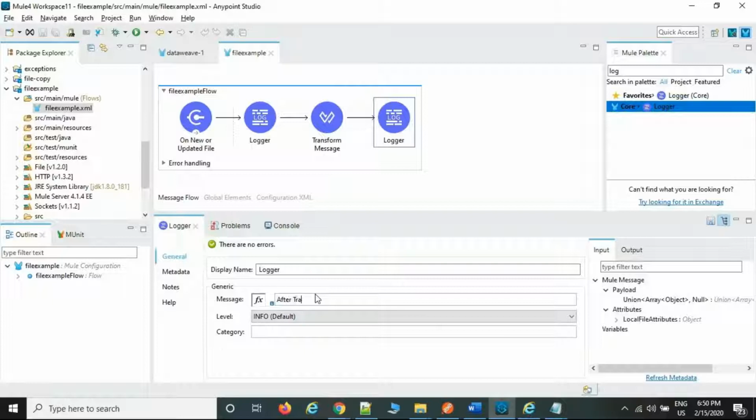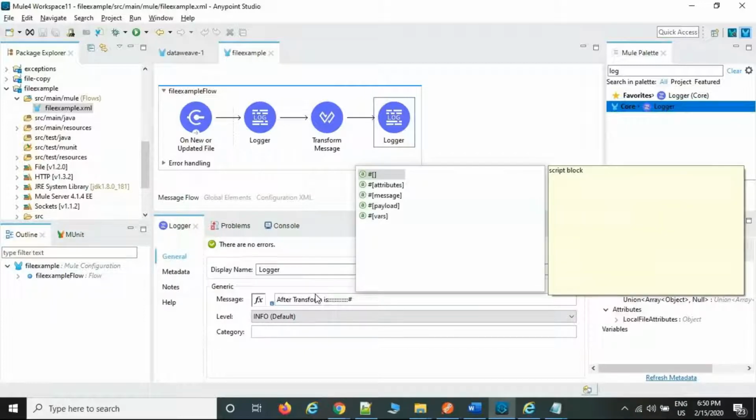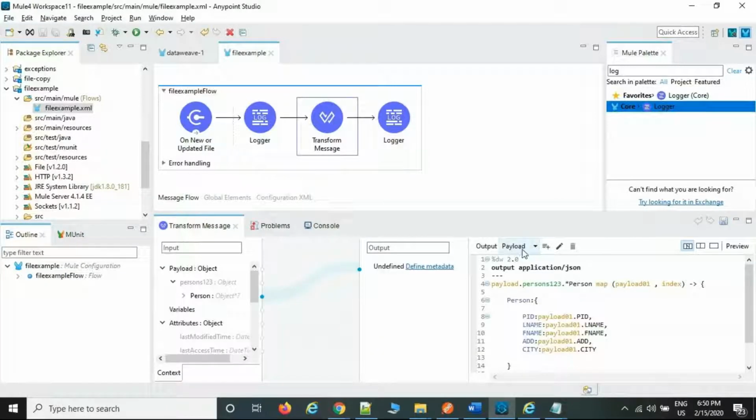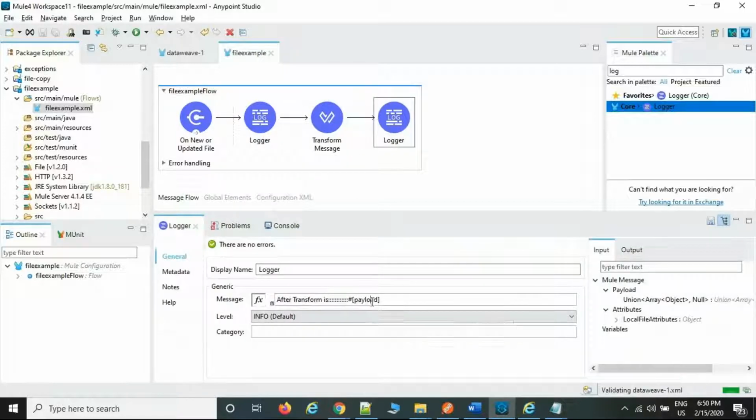After transform, I use hash payload, because I told you, right, transformation output will by default be stored under payload. So I want to retrieve the transformed data in my console.